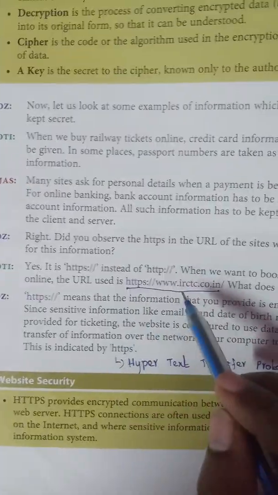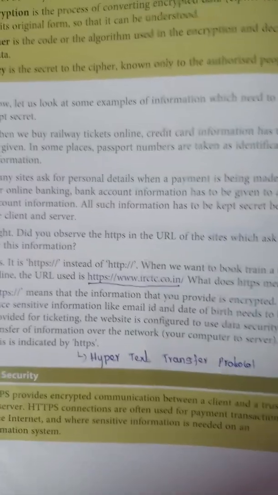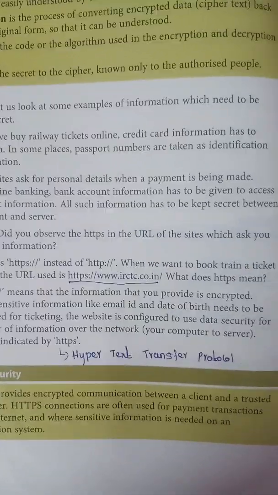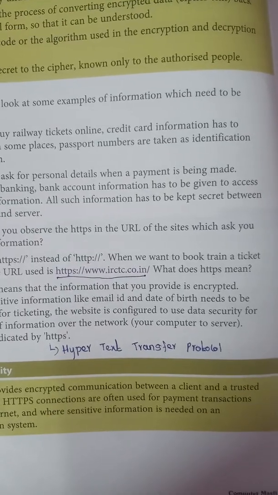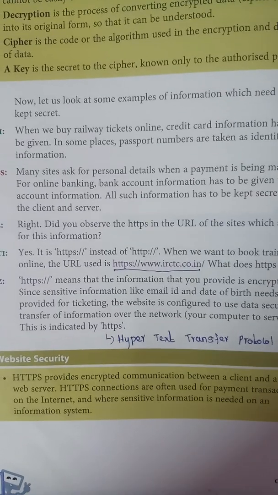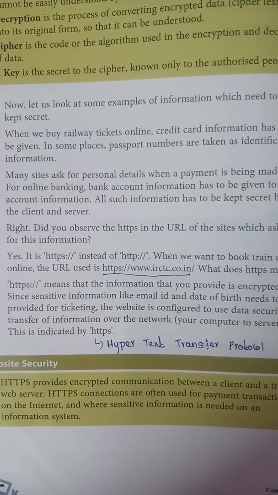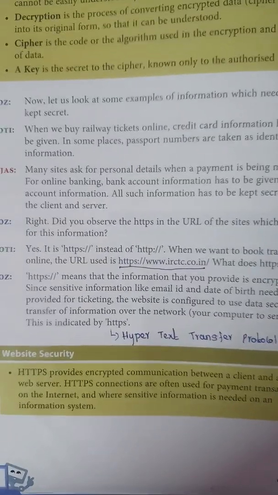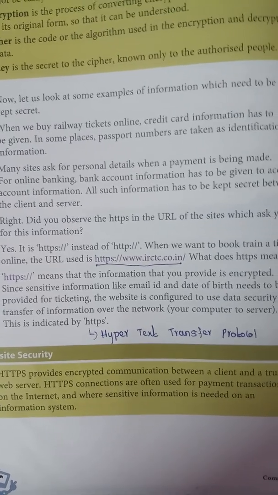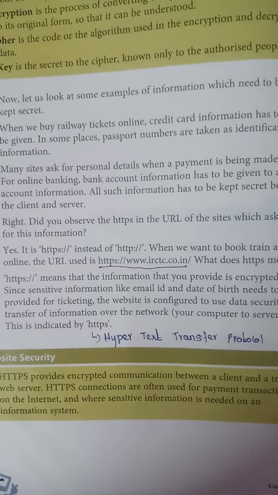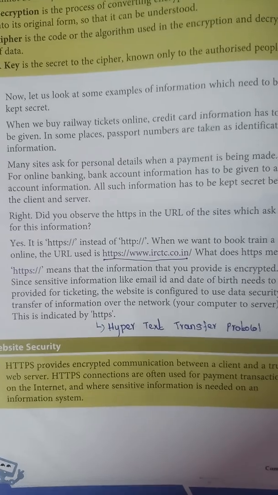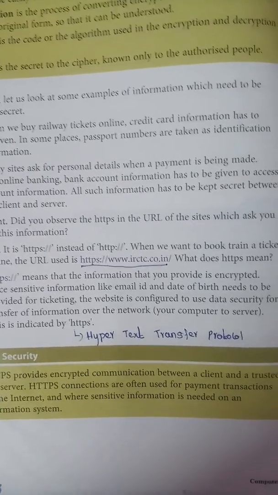https means that the information that you provide is encrypted. So what is encrypted? Encrypted means the process of converting data into a form that cannot be easily understood. Since sensitive information like email ID and date of birth needs to be provided for ticketing, all that information is encrypted. The website is configured to use data security for transfer of information over the network from computer to server.